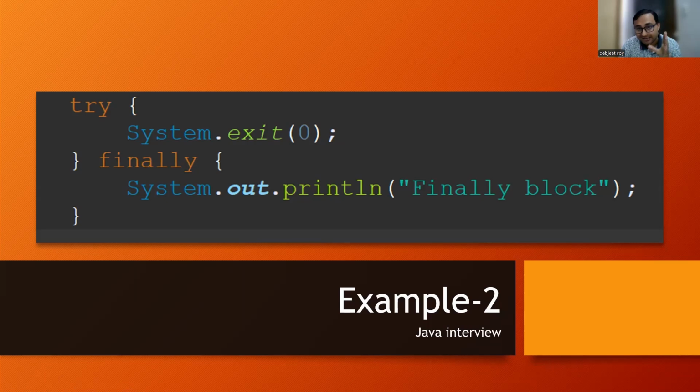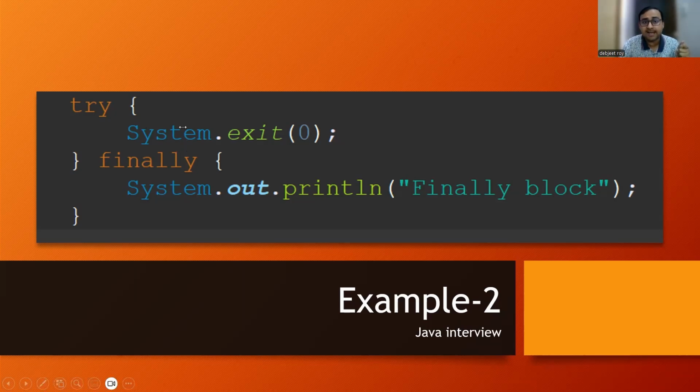Like try, and under that I am writing System.exit(0). So this is one of the scenarios where it will not go to the finally block. Why? Because as soon as the JVM looks into this line, System.exit(0), it gets the notification that it should exit suddenly. At that point of time, there is an emergency breakdown and we have to go out of that condition, or any loop, or the entire Java program. So after this line, no other line will get executed.